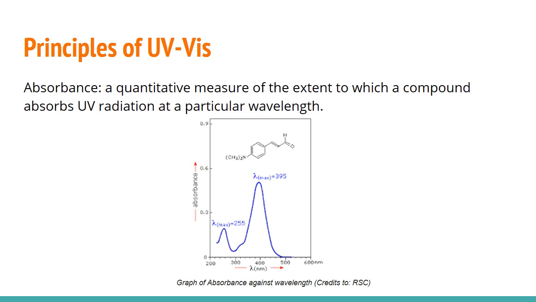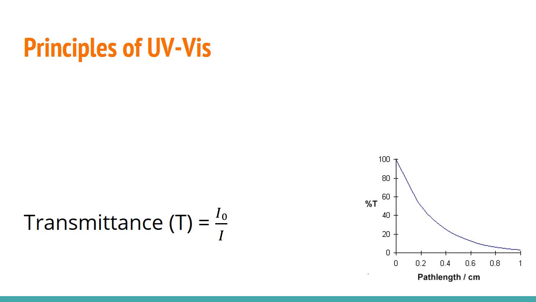You may wonder, how do we relate intensity to the graph shown from the detector? The main principle of UV-vis is absorbance, which is a quantitative measurement of the extent to which a compound absorbs UV radiation at a particular wavelength. Absorbance is inversely proportional to transmittance. Transmittance is the net change in intensity, whereby the lesser the light is absorbed, the more the transmission.